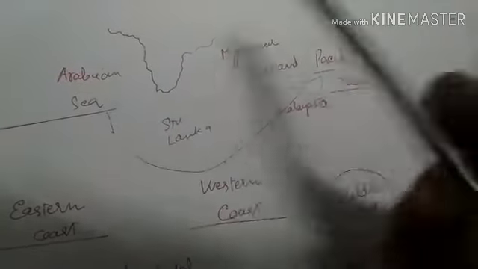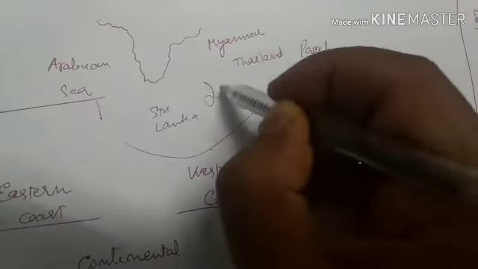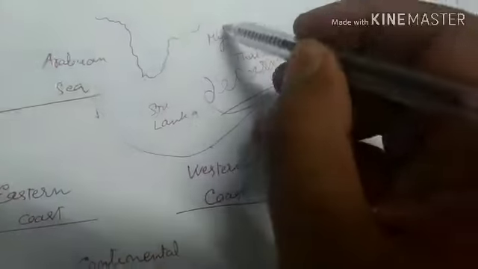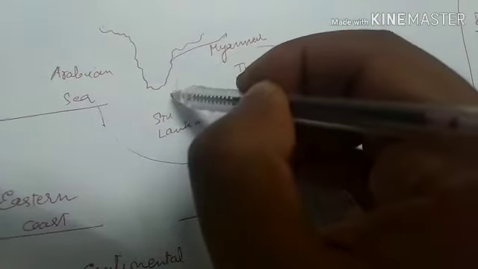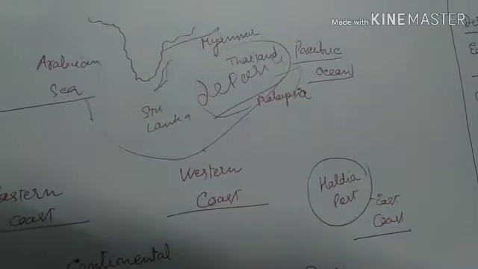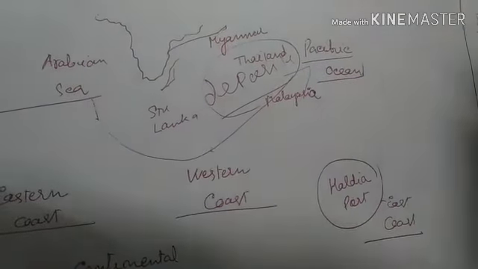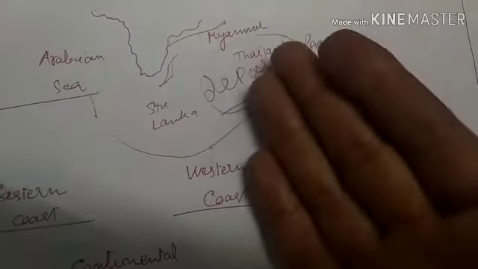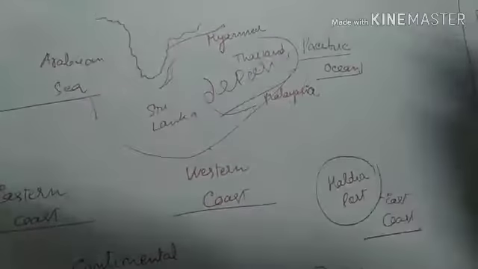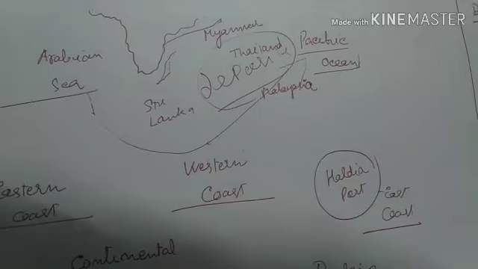In the eastern coastline there is much more deposition, and as a result it has a much more plain and emergent nature, and that is why ships find it difficult to rest in the harbor and to depart from the harbor. Here ships have to depend on the natural tide.